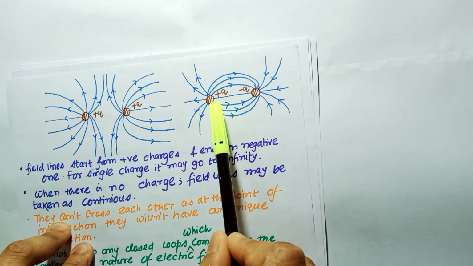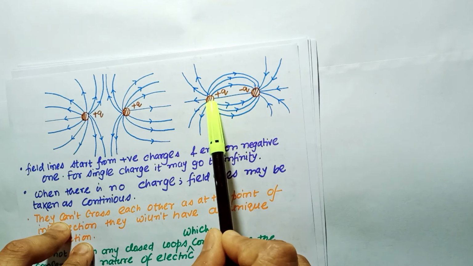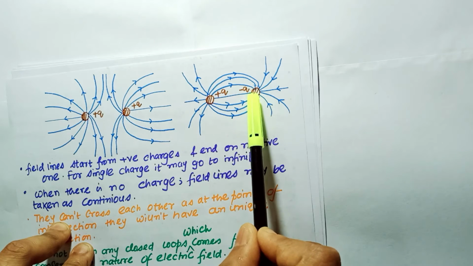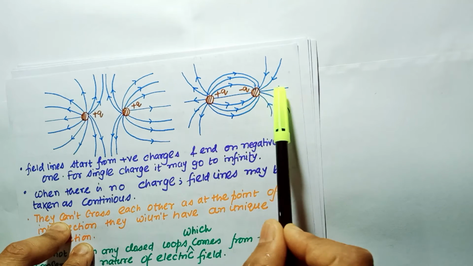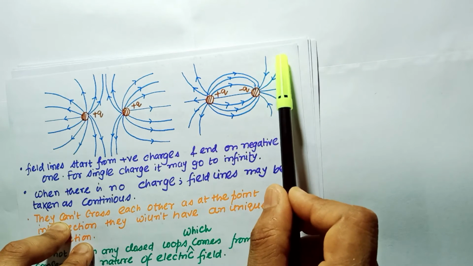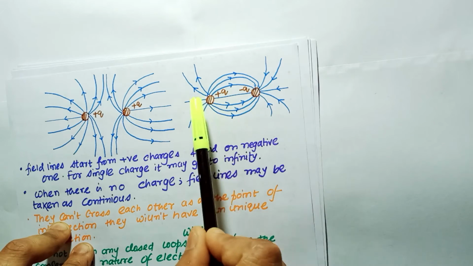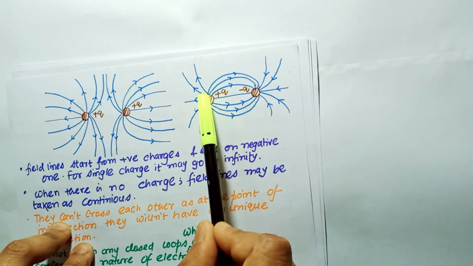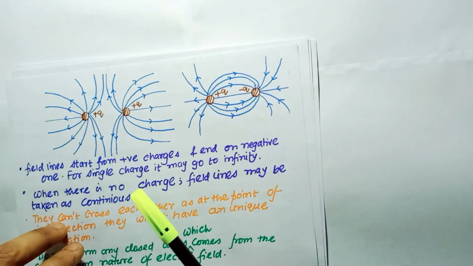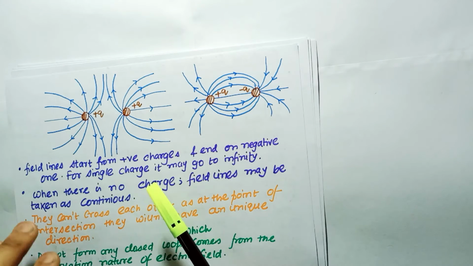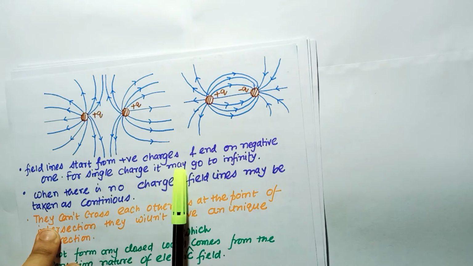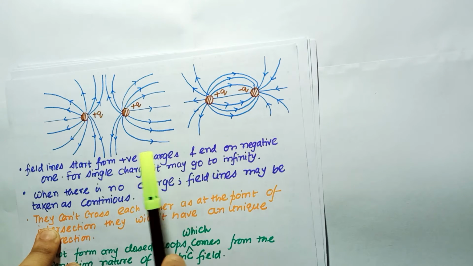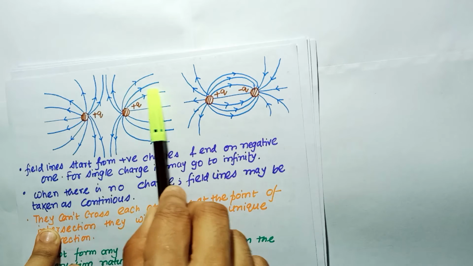You can see the electric field lines coming out from the positive charge and going inside to the negative charge. On the right side of the negative charge the electric field lines come inside for the negative one, and on the left, for the positive charge, the electric lines of force come outside. So we can say that the field lines start from positive charges and end on negative ones. For a single charge it may go to infinity. We can see that this line will go to infinity.